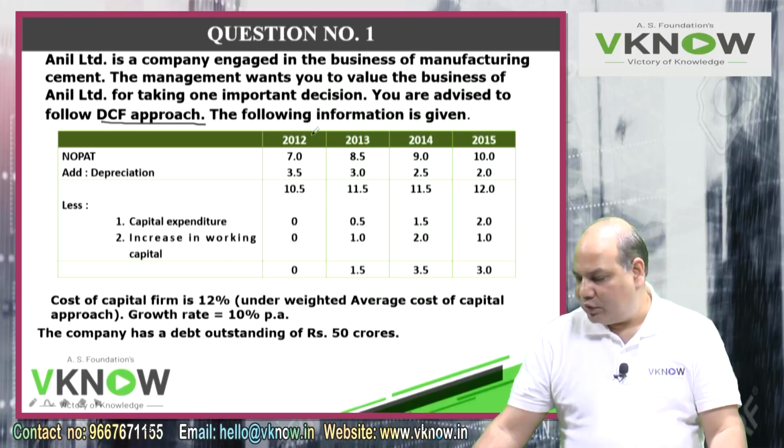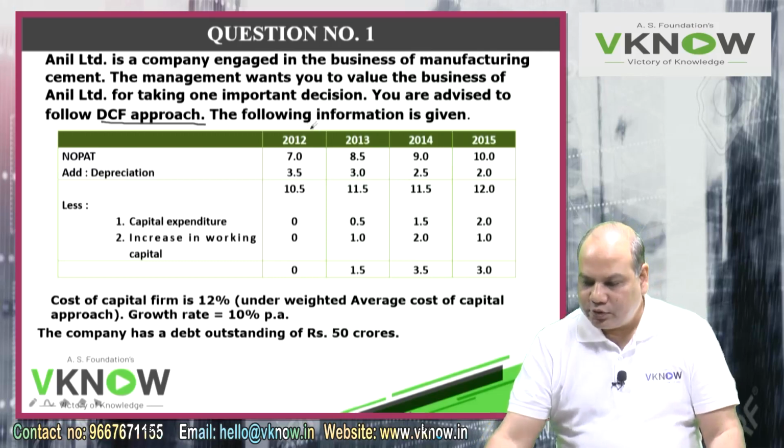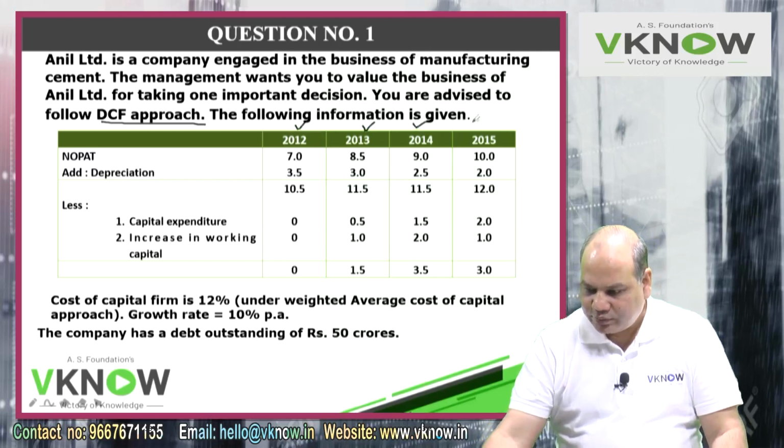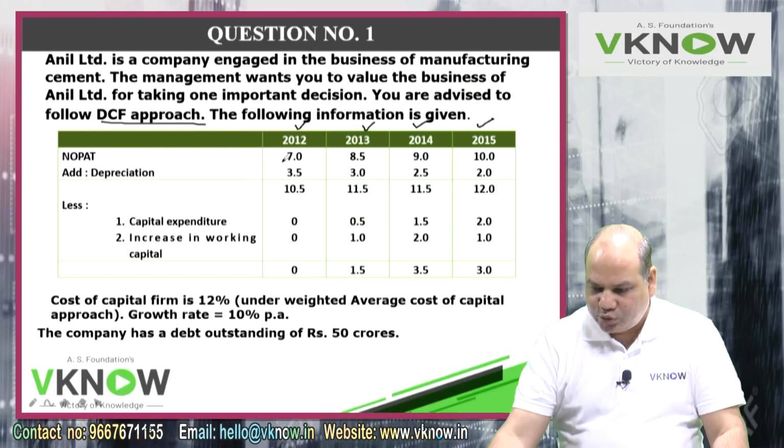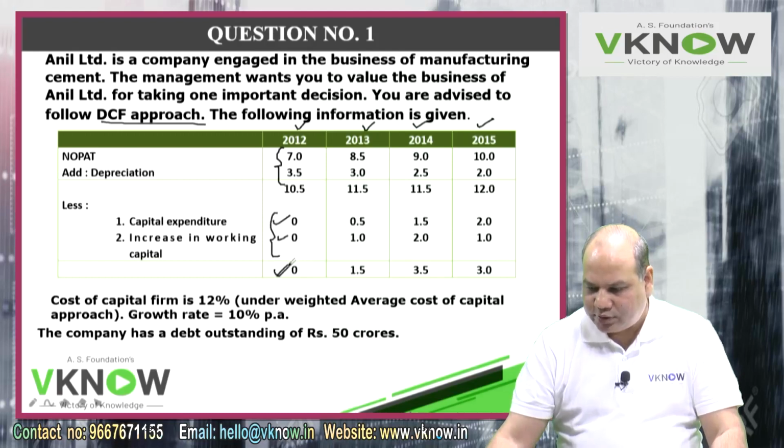Following information is given. First 4 years you can forecast with individual numbers: NOPAT, add depreciation, then they have given you the total of these two, less capital expenditure, increase in working capital, and then they have given you a total of this.